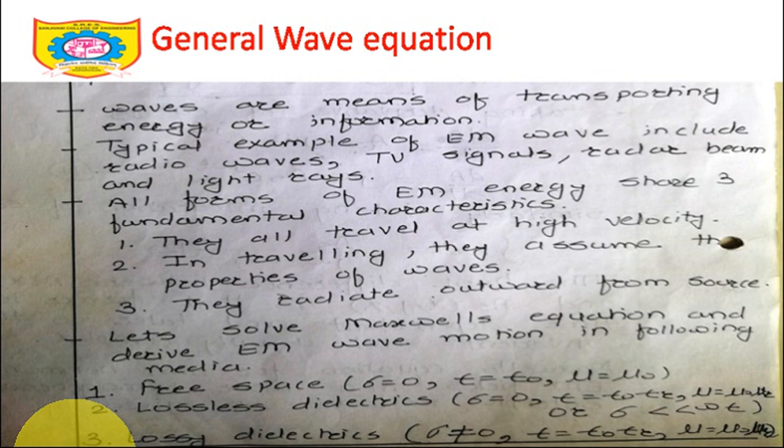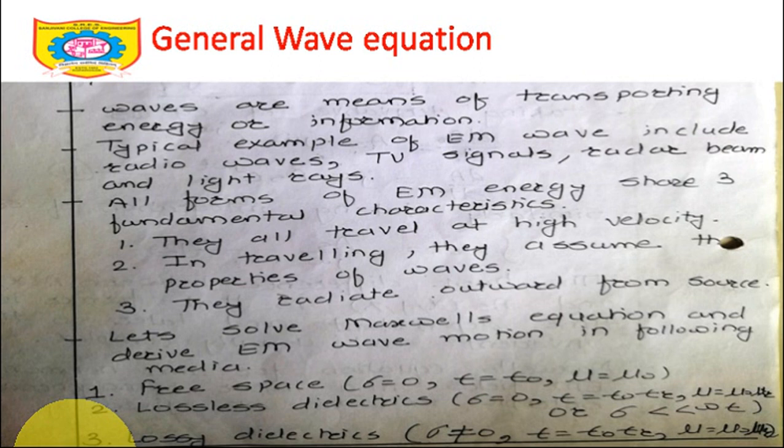The next point is that all forms of EM energy share three fundamental characteristics. This is very important to understand, because when we go into waveguides, some of these properties will fail, but the final energy conservation theory doesn't fail. But what are the basic three properties that EM waves follow?